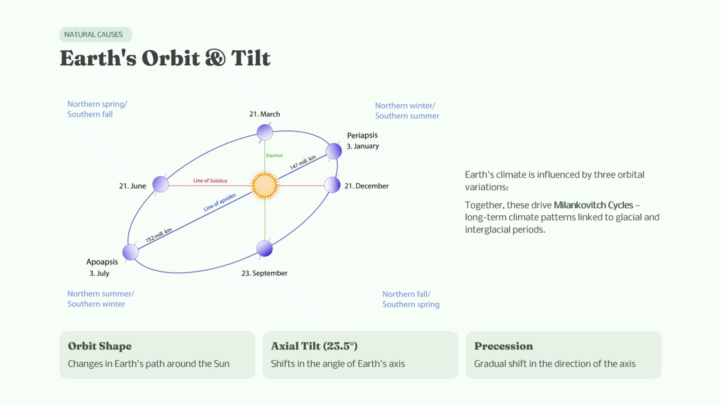Third, variation in Earth's orbit and tilt. The Earth's climate is influenced by its movement around the Sun. Small changes in the Earth's orbit, the tilt of its axis, and the gradual shift in the direction of the axis, called precession, affect the distribution of sunlight received by different regions. These changes can alter seasonal patterns and are responsible for long-term climate cycles known as Milankovitch cycles, which are linked to glacial and interglacial periods.